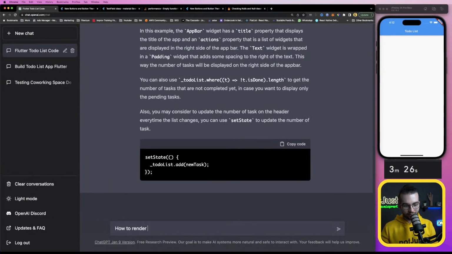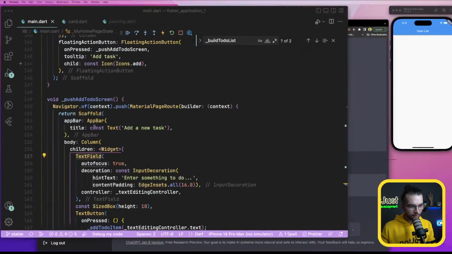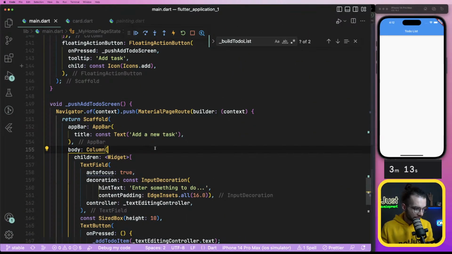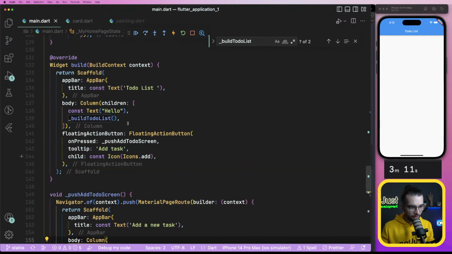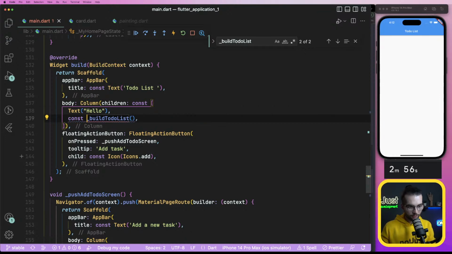How to render a text on the screen. Text. Add const before calling the function. Before calling this one, const. Oh, here. Must be constant, try removing the keyword const. Const.